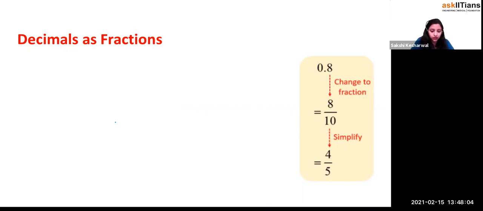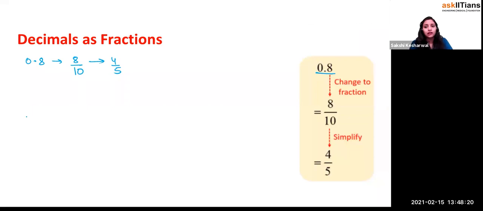As we have seen, if it's written like 0.8, right? So 0.8 can be written as what, beta? 8 by 10? Yes or no? Now just convert this into the lowest form, change into the fraction and simplify. This will be what, beta? 4 by 5, right? Simple.